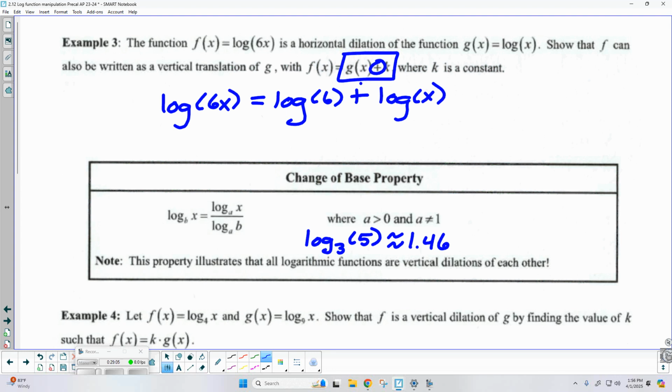If you take a look, we've got the binomial we're looking for, because right here it defines log of x as g of x, and that's what I've got right here. So log of 6 is just going to be some number. We don't know what that number is, but 10 to some power has got to give me 6, right? So in this case, that's just some value. That's the k I'm looking for. Is everybody okay with that one?